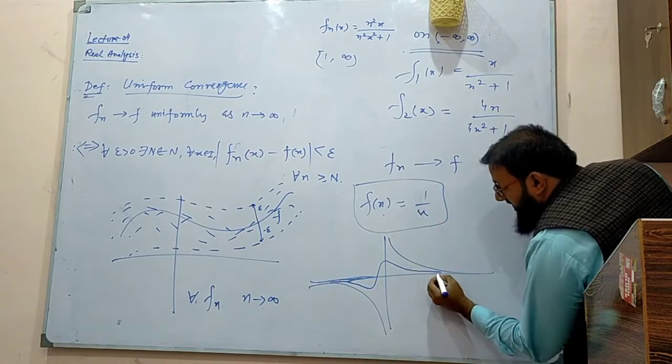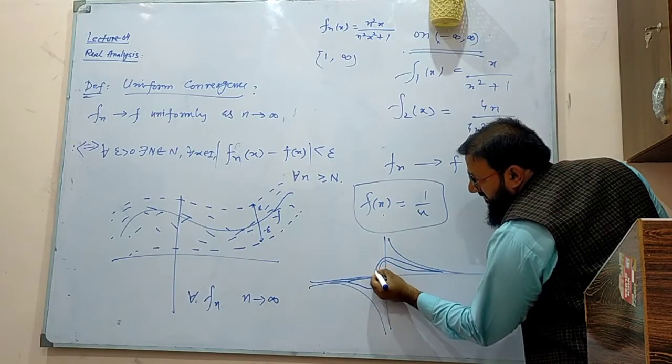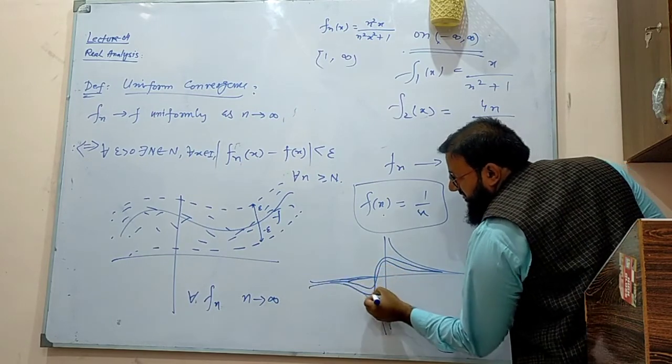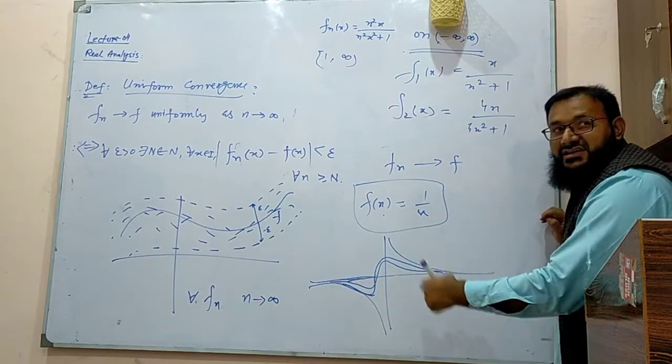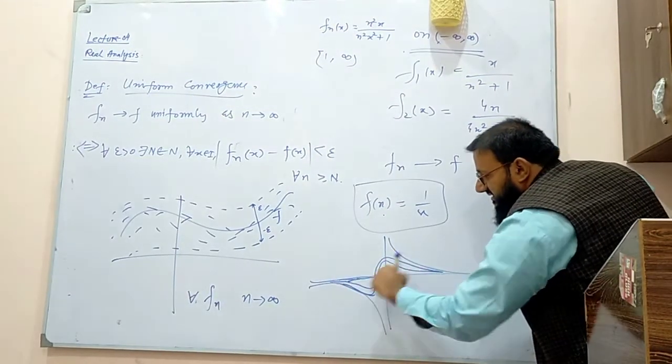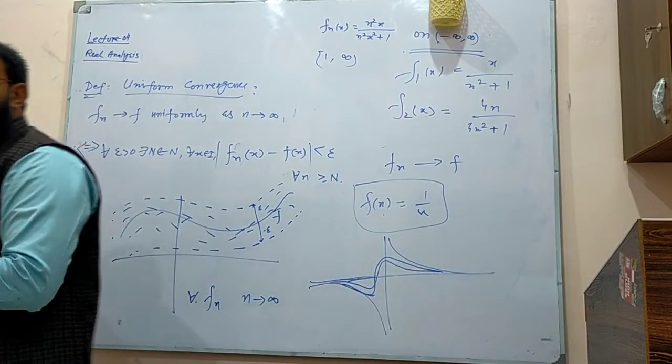If you take f2, it will go somehow up, then come down, then converge to this one as well. So f1, f2, f3, these all are continuous, but their limit 1 over x is not continuous at x equal to 0.